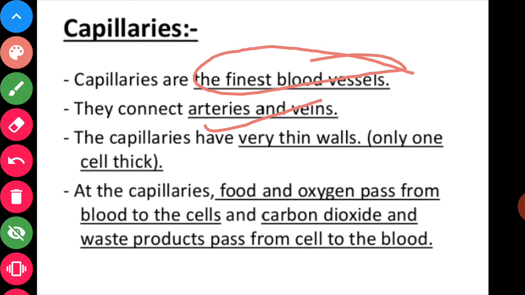यहाँ से हमें ये पता चलता है these capillaries are present in the alveolar sac.